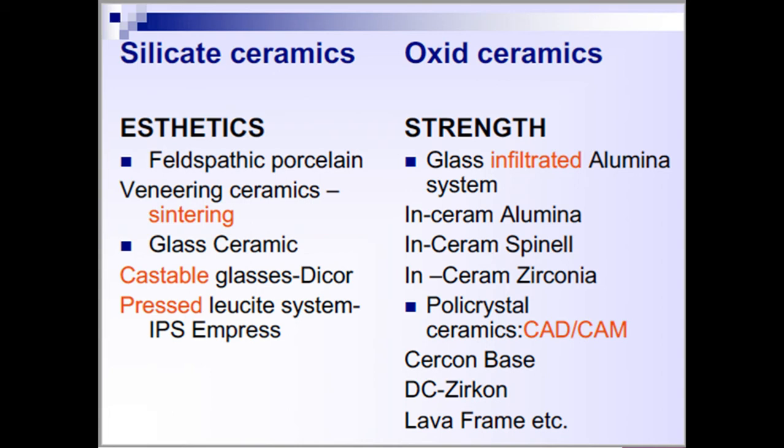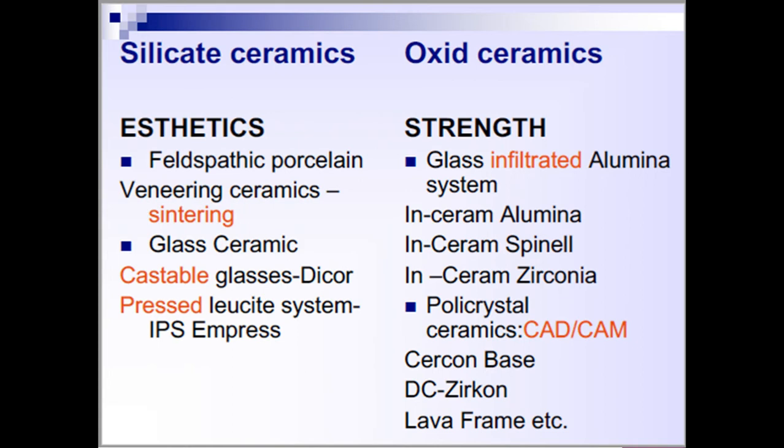And next we have different kinds of veneering ceramics, that is feldspathic porcelain. That means to quartz or feldspar we are adding metallic oxides, or non-metallic oxides of sodium, potassium and calcium.